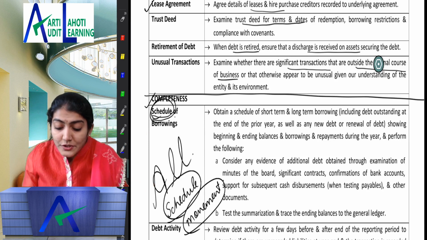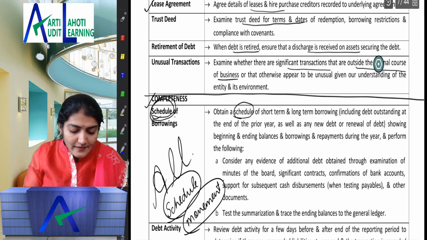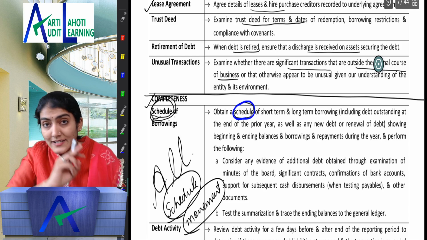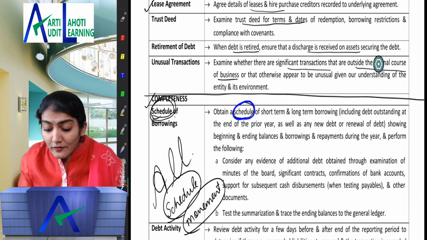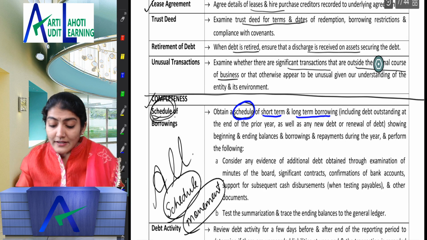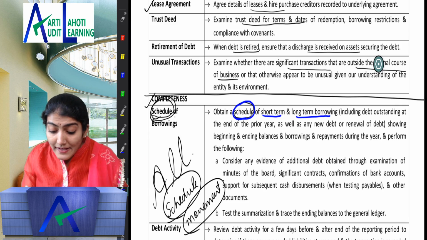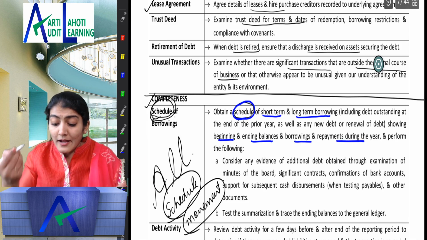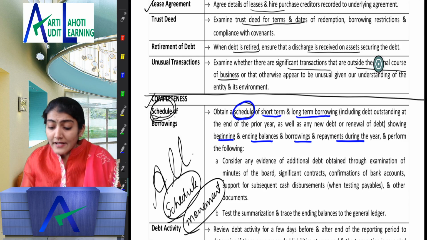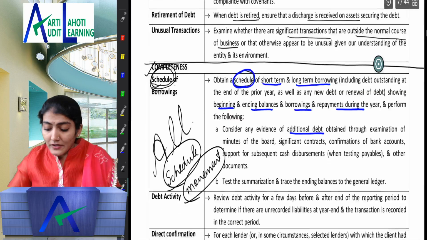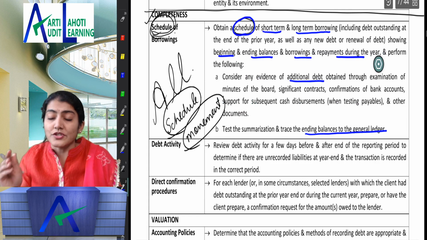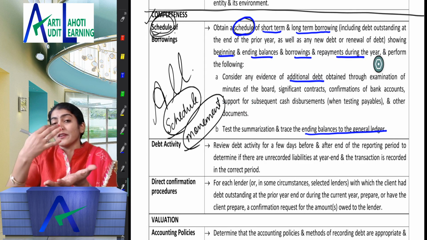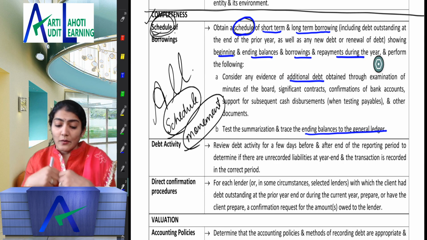So, obtain a schedule. Yes, very important term. The examiner will come to know that the student has studied. Obtain a schedule of the short-term and long-term borrowing, including debt outstanding, showing beginning and ending balances, borrowings and repayments during the year, and perform the following: look for any evidence of additional debt obtained during the year, and trace the entries to the general ledger. So I told you, opening balance, addition during the year, repaid during the year, and the closing balance.